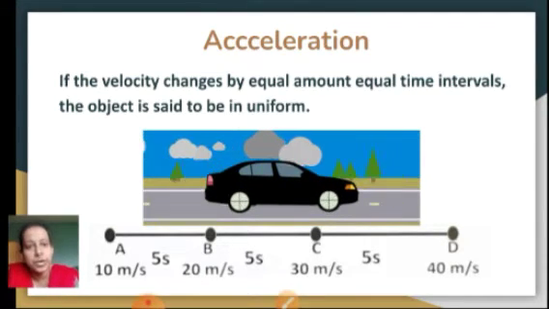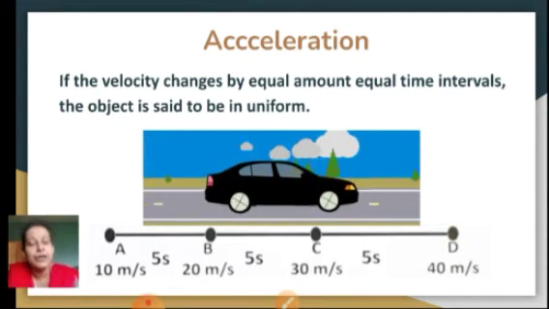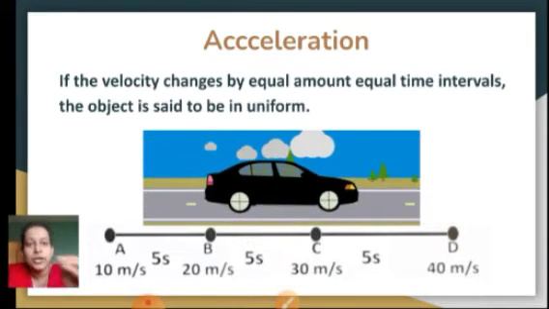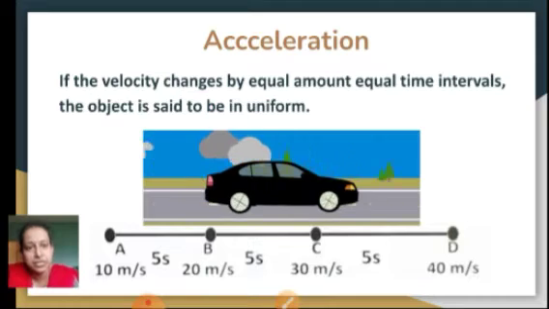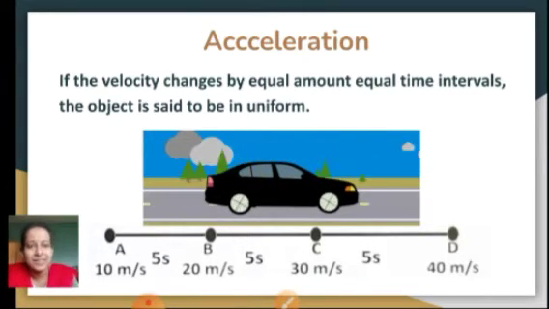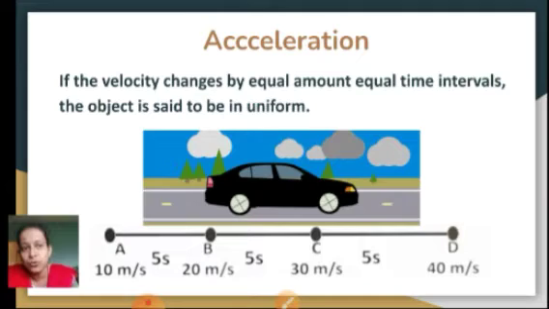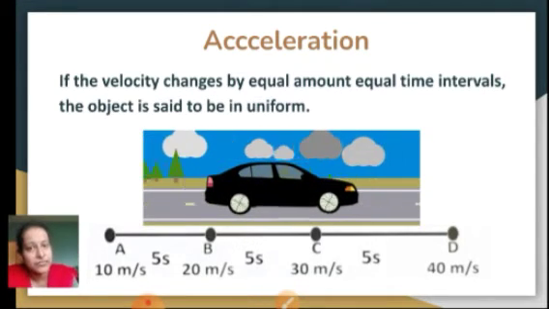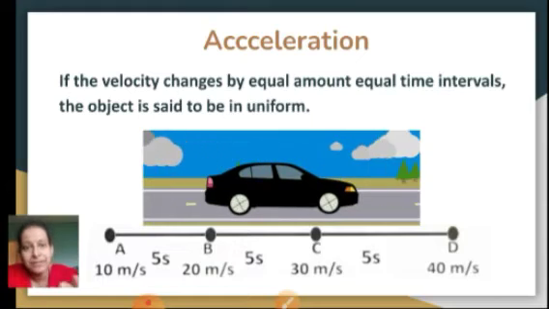Let's see what is the velocity of this car in the first 5 seconds from rest, that is 0, till it reaches B. After 5 seconds, its speed or velocity is one and the same because it is linear motion right now. So here the shortest distance also becomes the same as the actual path traveled.